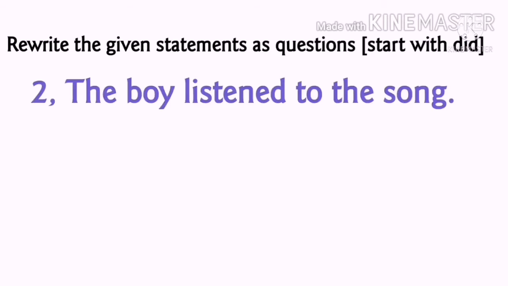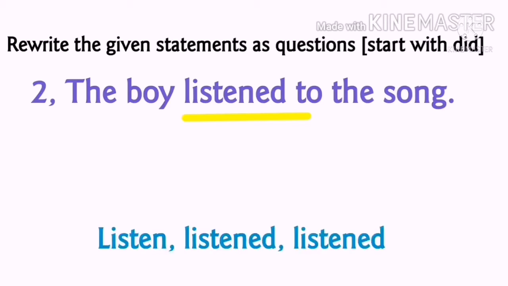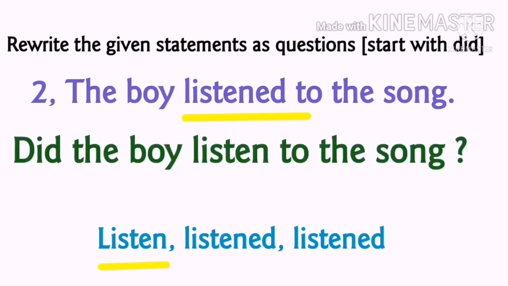The boy listened to the song. Which is the verb? Listened. Which are the three forms of that verb? Listen, listened, listened. The first form is listen. So the sentence will be like this. Did the boy listen to the song? Write down this in your notebook.